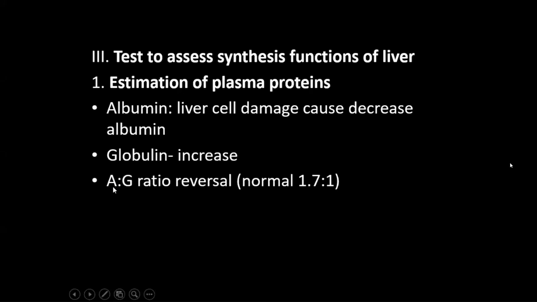In normal condition, the albumin globulin ratio is 1.7:1. But in liver insufficiency, the albumin globulin ratio is reversed. That is, albumin is 1 and globulin is 1.7. Here we have said that albumin is decreased but globulin is increased, so the albumin globulin ratio is reversed.